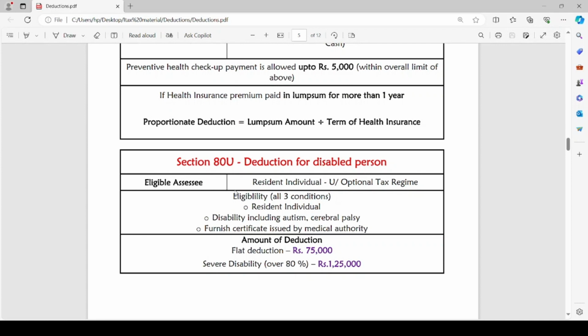Only if the assessee is a resident individual suffering from disability including autism or cerebral palsy, and he furnishes a certificate issued by the medical authority with respect to such disability, can he claim deduction with respect to himself. Here, the disabled person is the assessee, and he is claiming deduction under section 80U.